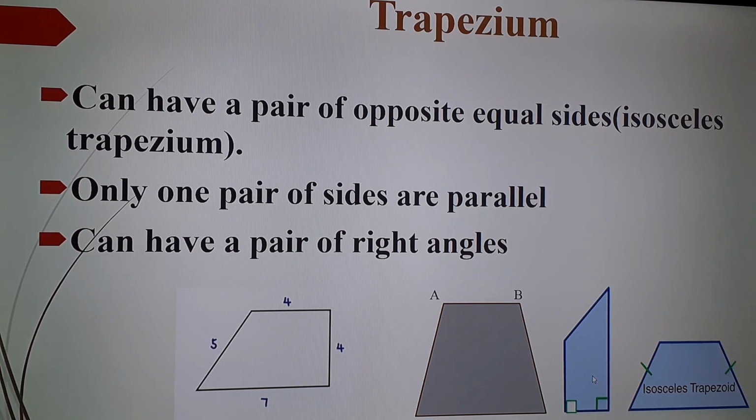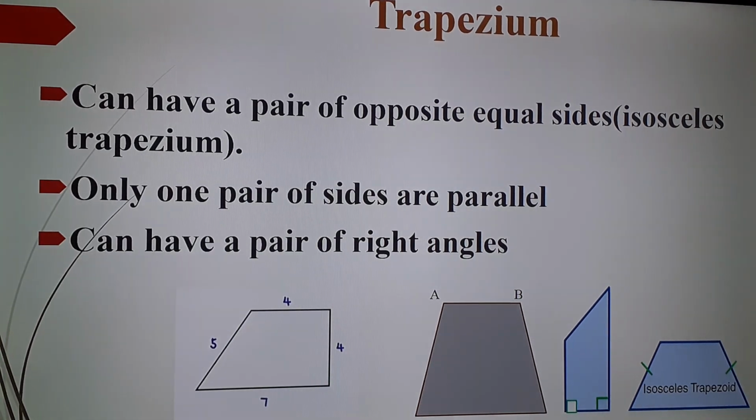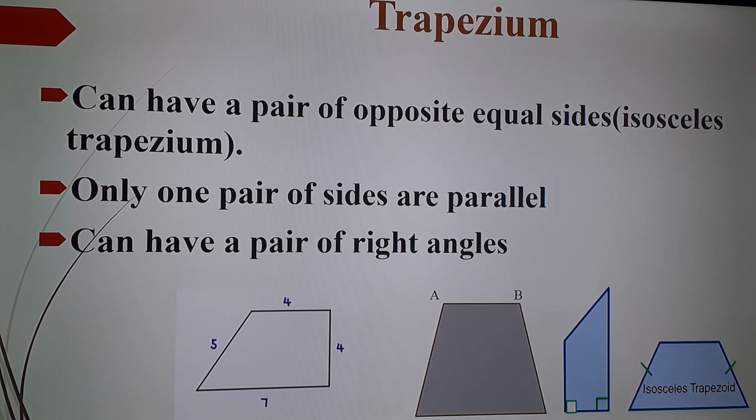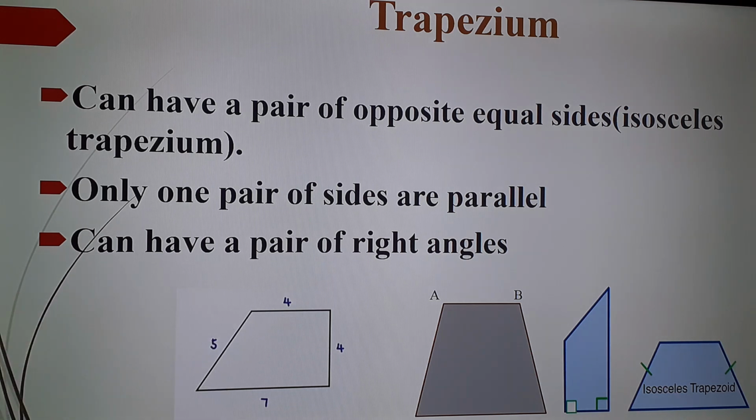Here also, this side and this side are not parallel, but these two sides are parallel. Here also, these two sides are parallel, but these two sides are not parallel. So only one pair of sides are parallel.